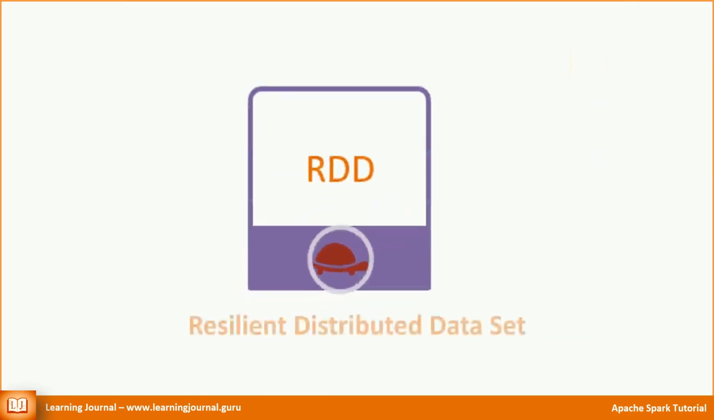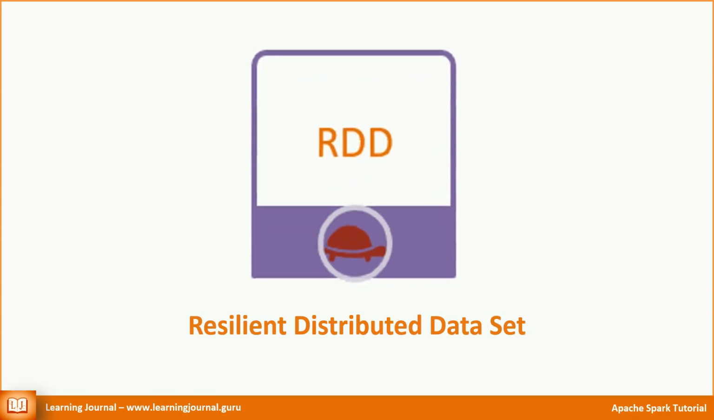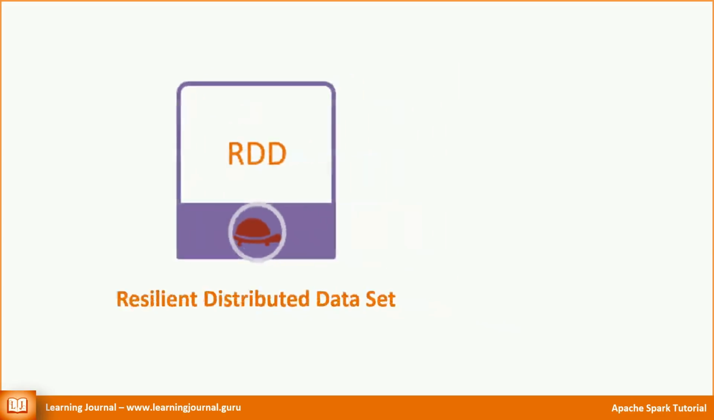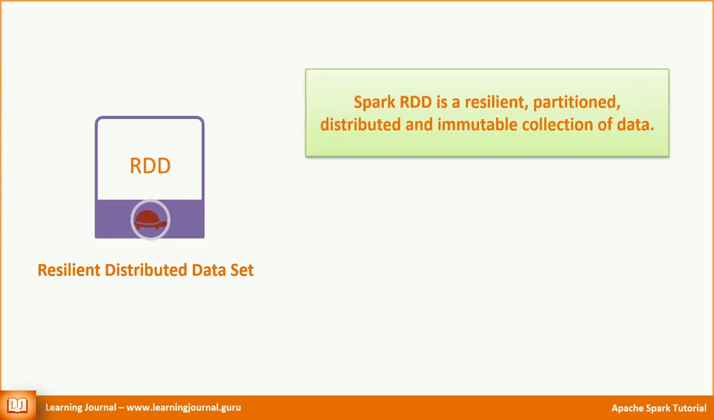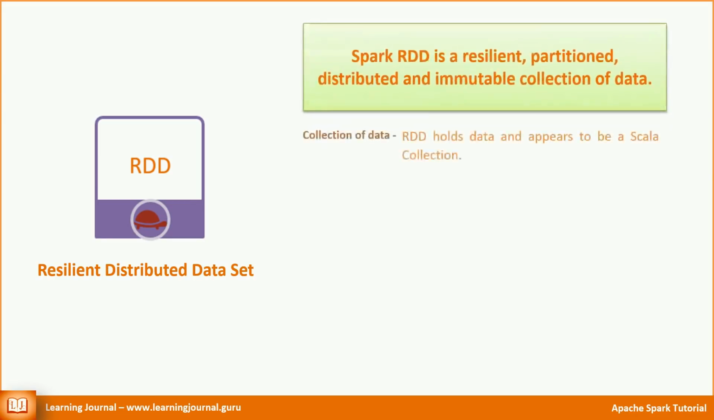Great, let's define the RDD. The name stands for Resilient Distributed Dataset. However, I can describe it like this. Spark RDD is a resilient, partitioned, distributed, and immutable collection of data. Let's quickly review this description. Collection of data. This one is the most basic thing. They hold data and appear to be a Scala collection.